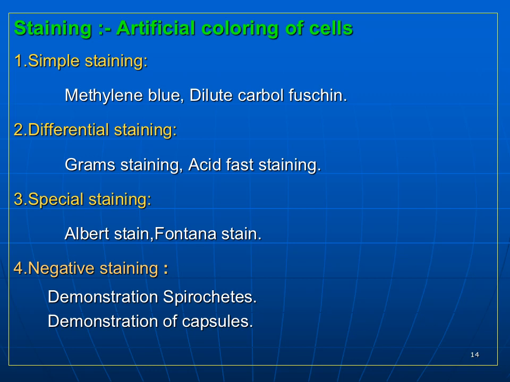These are used to identify certain structures in the bacteria. For example, in Corynebacterium diphtheriae, you have to identify the volutin granules. These granules present in Corynebacterium require a special stain, that is Albert stain.